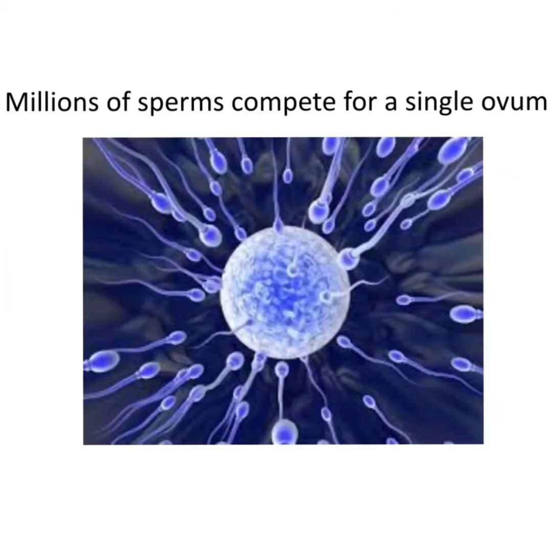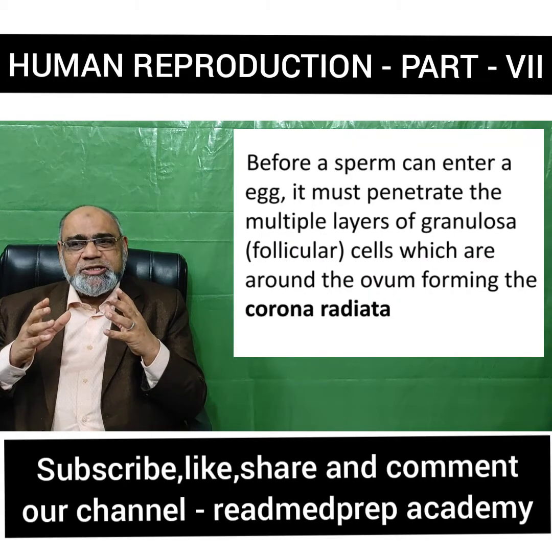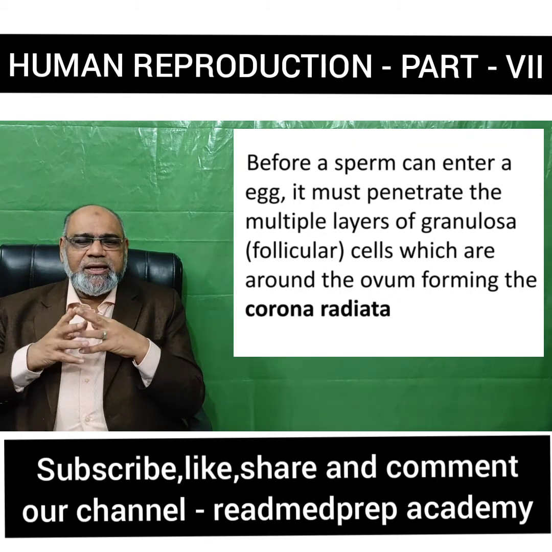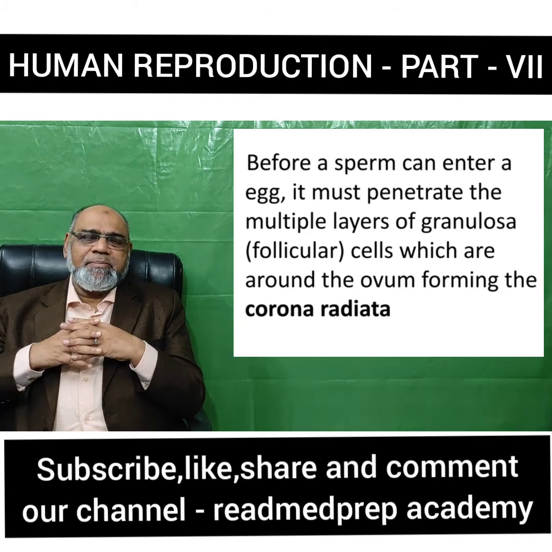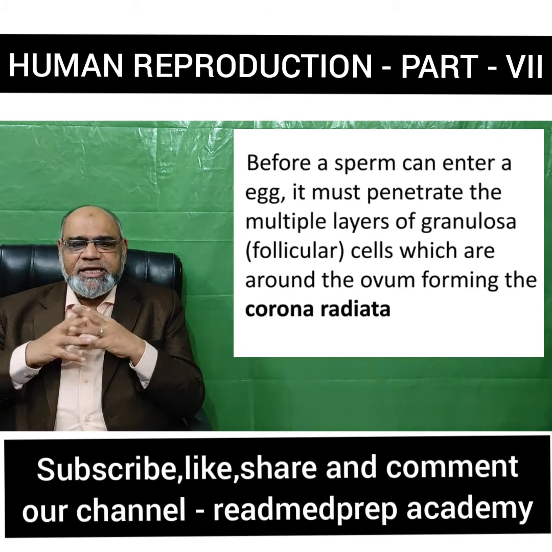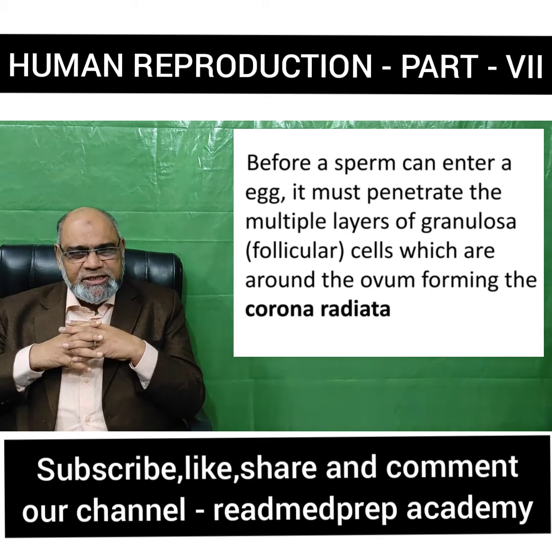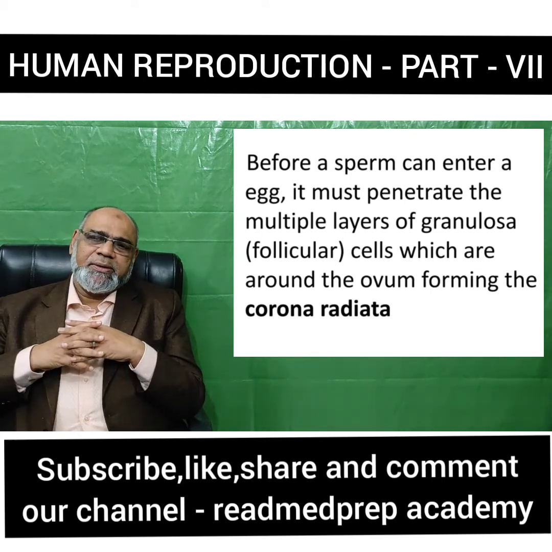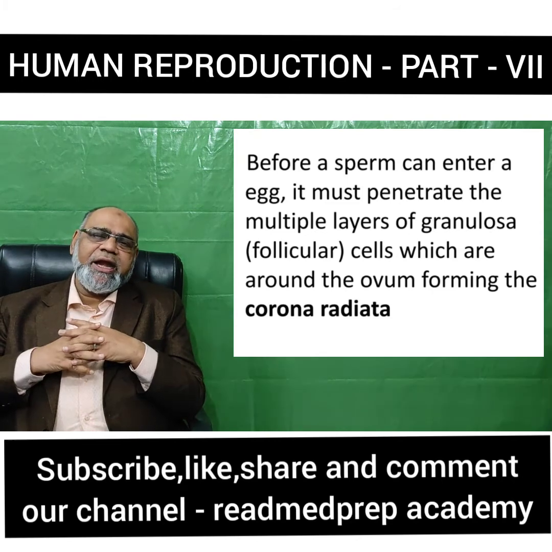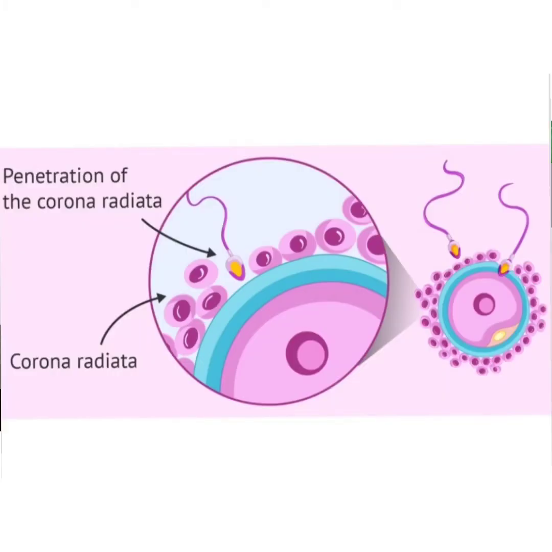Millions of sperms compete for a single ovum, but only one sperm enters into the ovum and causes fertilization. Before a sperm can enter an egg, it must penetrate the multiple layers of follicular cells or granulosa cells, which are present around the ovum and form the corona radiata. You can see how the sperms compete and enter into the layer of corona radiata.